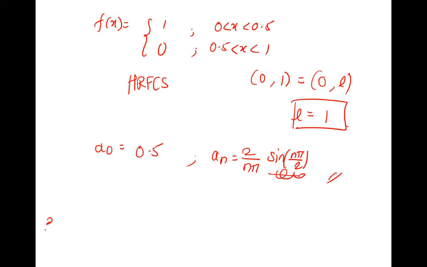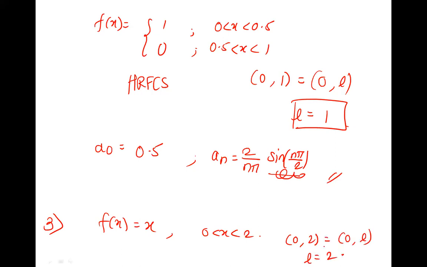And the third one also. F of x is x in 0 to 2. Okay, and it is find half range cosine. So you will compare 0 to 2 with 0 to L, right? So L is 2. And as it is a cosine, you need A naught and A n. What was A naught if you find? 1. Okay, and A n is 4 upon n square pi square into minus 1 raised to n minus 1. Check. Is this correct? Yes, ma'am. Then you are correct. Done. All the questions are solved.